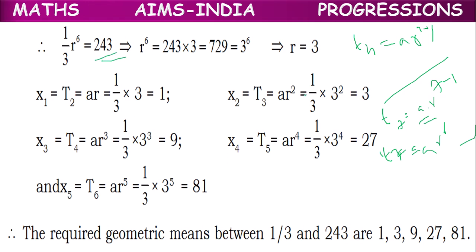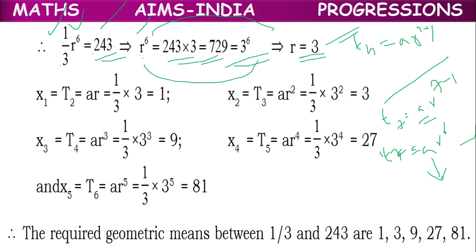And the a value we already know, 1 by 3. So 1 by 3, r power 6 equal to 243. So r power 6 equal to, 3 will come this side, 243 into 3, 729, which can be written as 3 power 6. As the powers are same, we can equate the bases. The r value will be equal to 3.